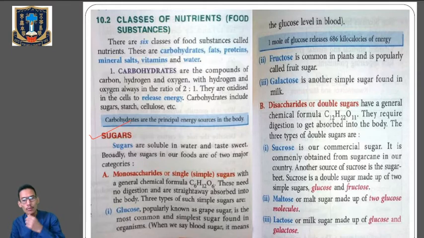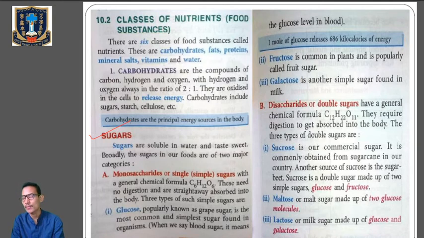So sugars are of 2 types, monosaccharides and disaccharides. Under monosaccharides, we have 3 types: glucose, fructose, and galactose, with the general formula C6H12O6.